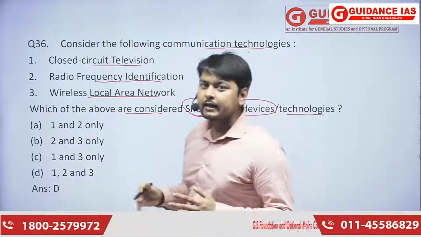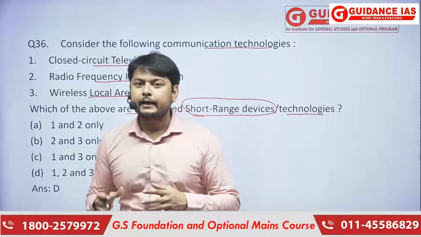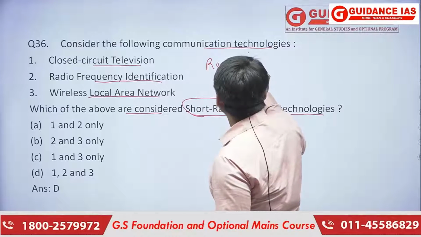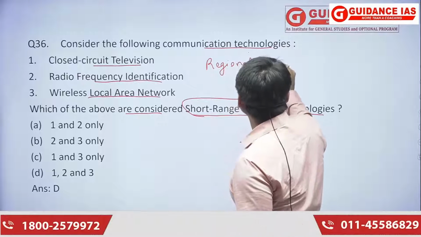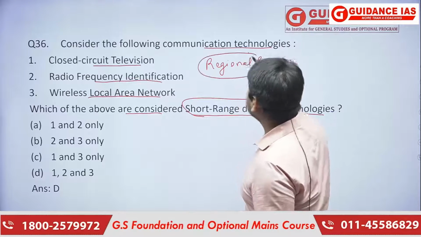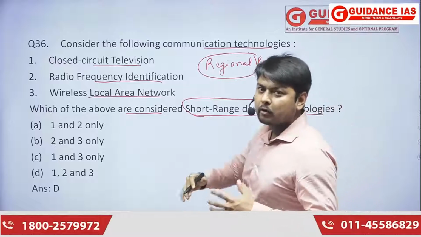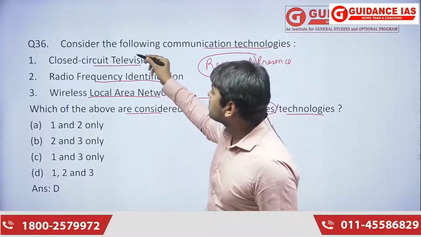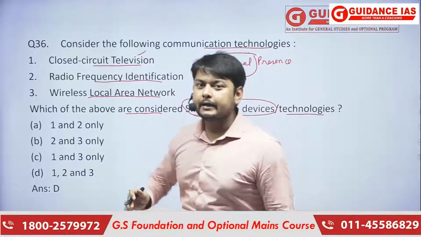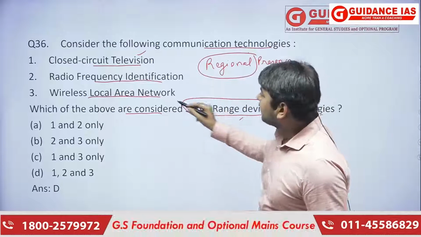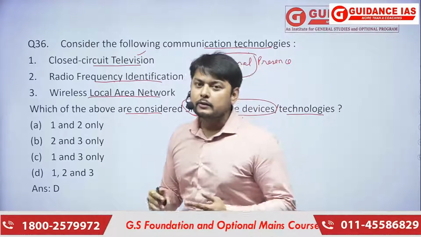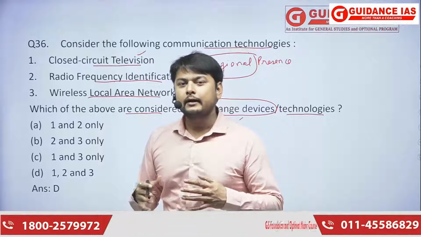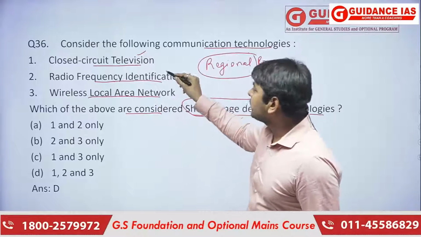Short range device technologies work in a very regional manner, with a regional presence. Their distance can be almost 10 kilometers, 5 kilometers, or even less. So closed circuit television is a kind of short range device. Then radio frequency: almost all cities have their own radio stations and different radio frequencies, so they are also regional in nature.